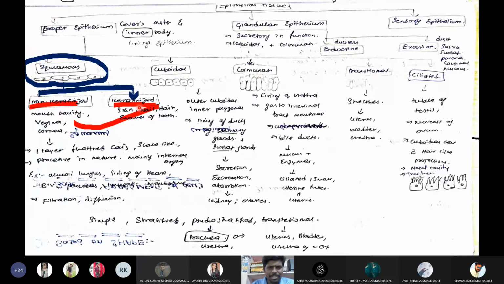So it is equivalent to the plastic material. Our nails, our hair, our teeth, the upper layer of the skin, all these are like a bioplastic, I can say. There is no such word as bioplastic, but I'm just saying it because keratin acts like a bioplastic material. It's really a great material, you know.